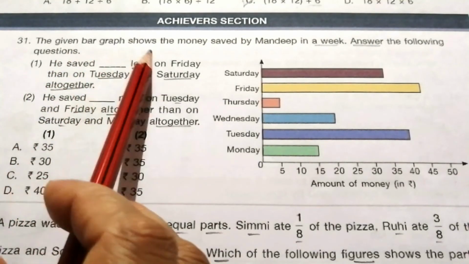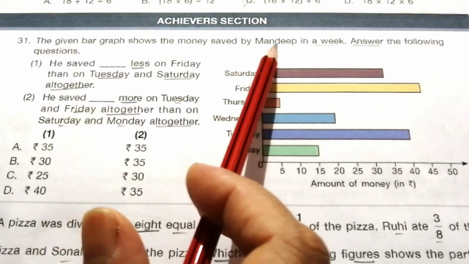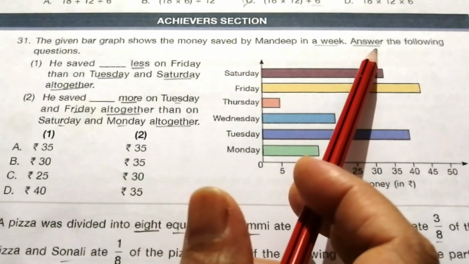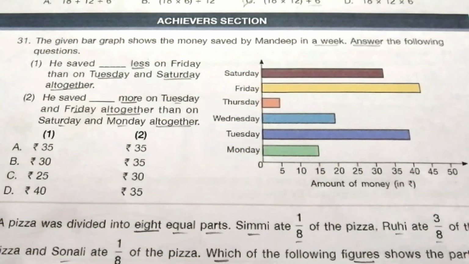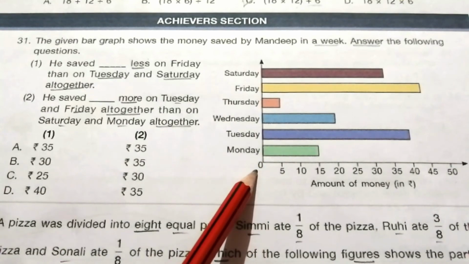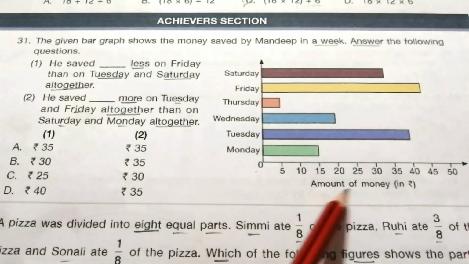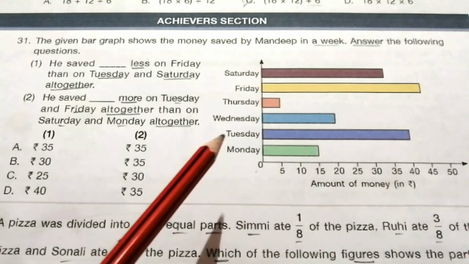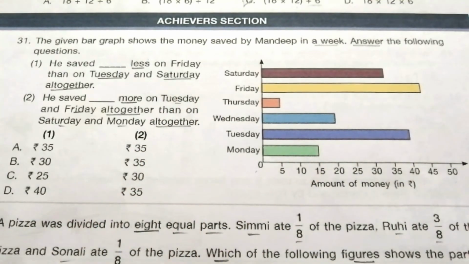31. The given bar graph shows the money saved by Mandip in a week. Answer the following questions. So this is the bar graph. And here the amount of money is given on the x-axis and days are given on the y-axis. Try to find out the answer.